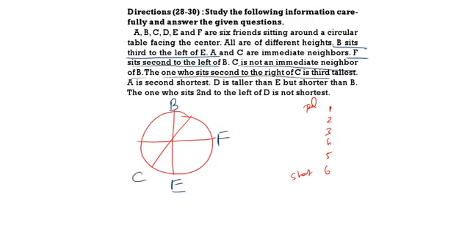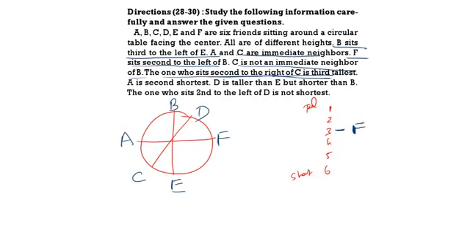The one who is sitting third to the A and C are immediate neighbors. This is A. And we are left out with D. Then the one who is sitting second to the one who is sitting third to the right of C is the third tallest. Who is sitting second to the right of C? F. F is the third tallest person.